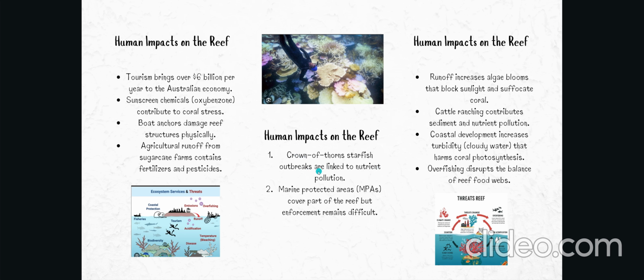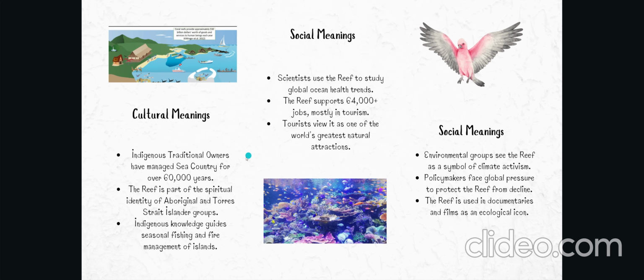Moreover, crown-of-thorns starfish affect the reef, and marine protected areas cover a part of the reef, but it's still difficult to enforce all the time. And then there's algae, which blooms, blocks sunlight and suffocates the coral, which eventually ends up dead. Coastal development, such as building turbines or ports, causes harm to the corals because it affects the water and stops photosynthesis. And also, overfishing disrupts the balance of the reef.